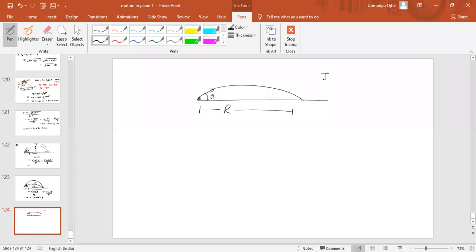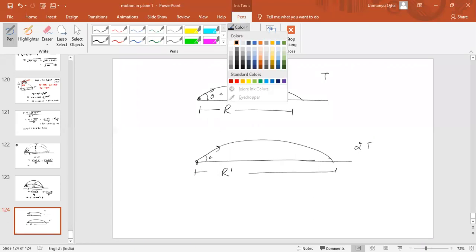Now if theta is same, but the time of flight is now 2 times, then what is the range r dash? That we have to find.